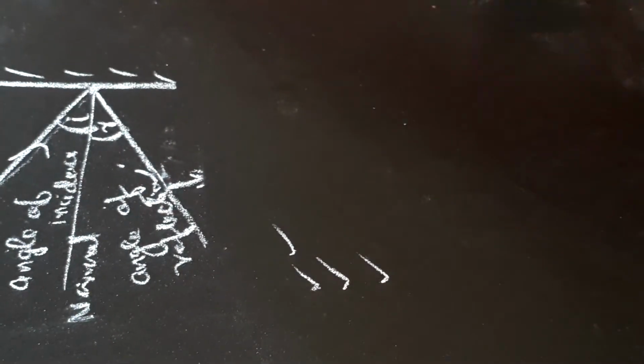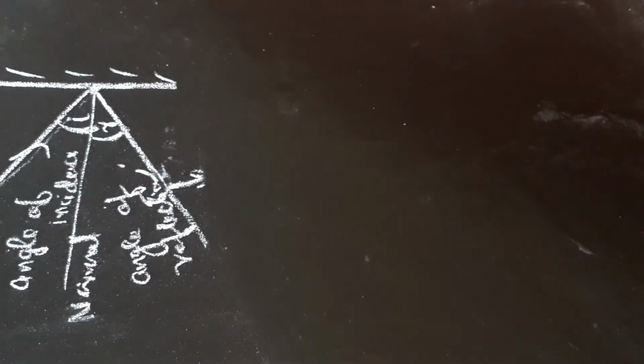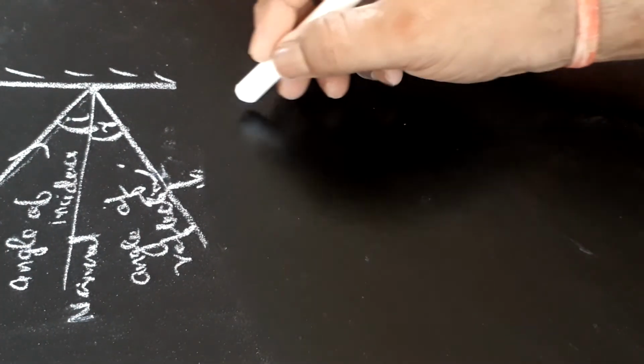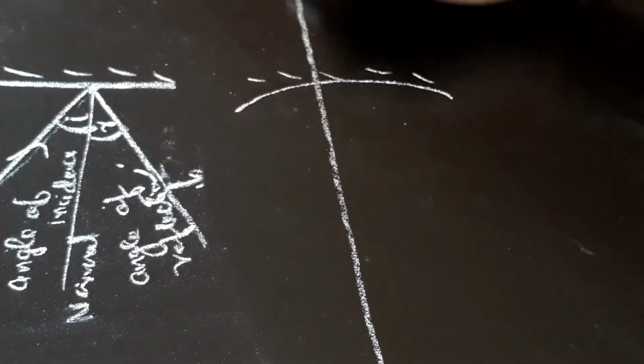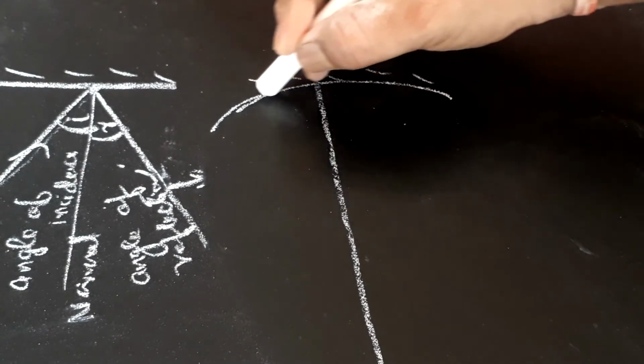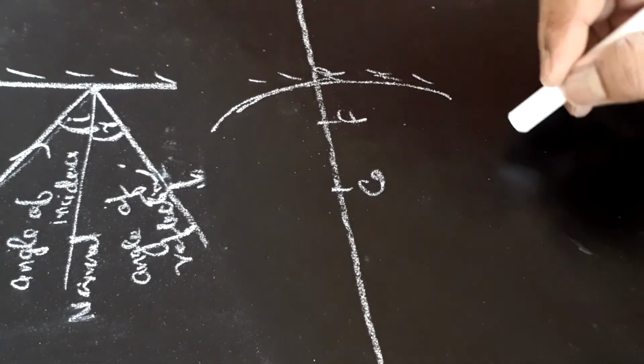If we talk about sign convention, that is also very important while solving numericals. Suppose we have this concave mirror. This is the principal axis. This is pole, this is focus, this is center of curvature.